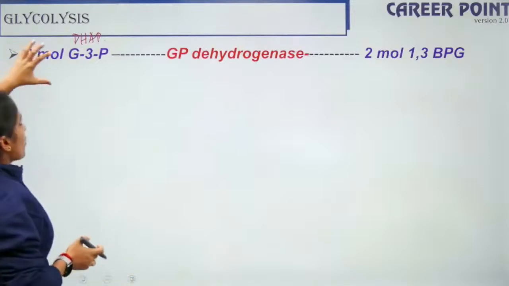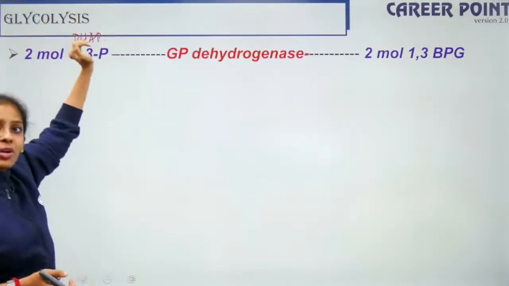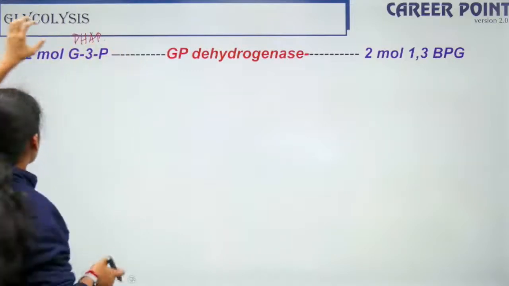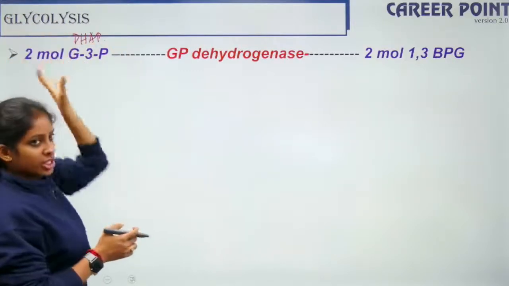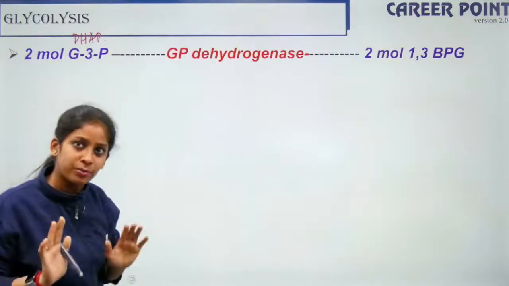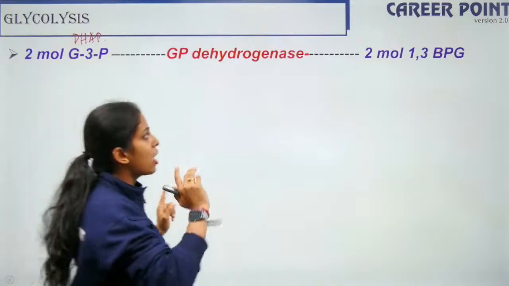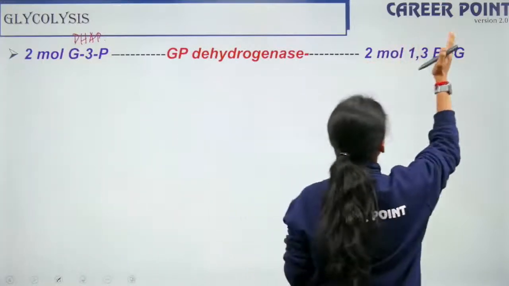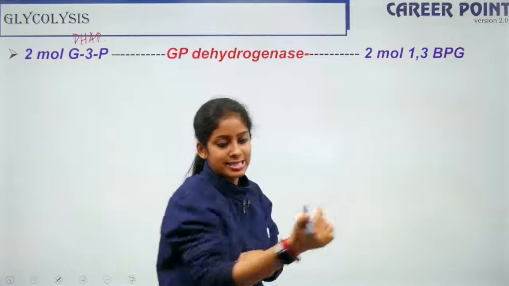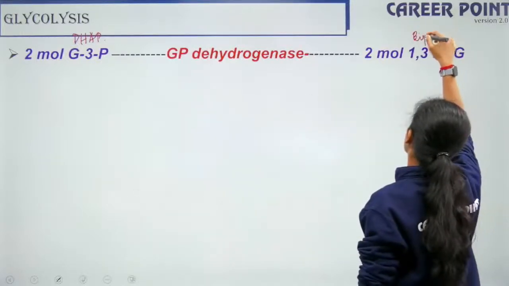Okay, so that's why I'm considering DHAP as well as G3P because both are reversibly convertible, right? So I'm having 2 molecules of G3P considering the DHAP as well. Okay, so 2 molecules of glyceraldehyde 3-phosphate now give me 2 molecules of 1,3-bisphosphoglycerate.